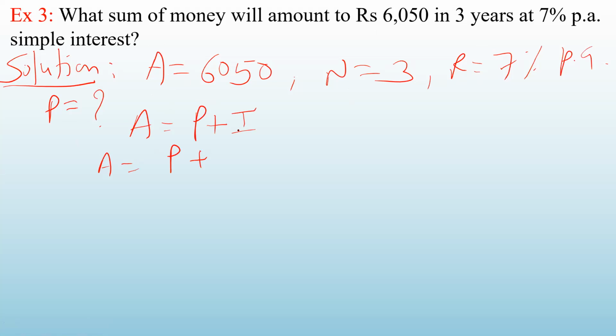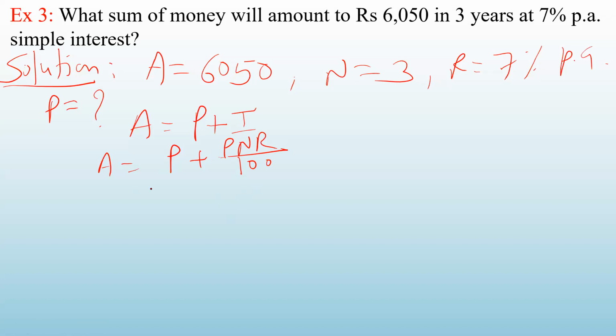Interest is what? We are talking about simple interest. Okay. So what is the formula for simple interest? PNR upon 100. Correct? Yes. So A is P plus I. P is this. I is PNR upon 100. Now what we will do?